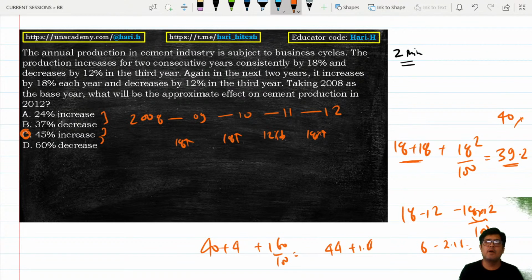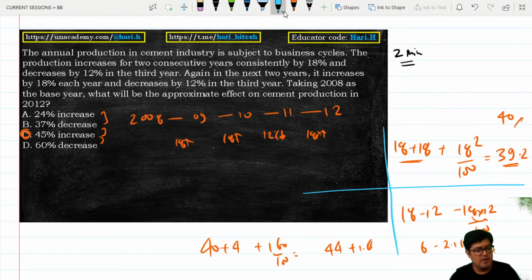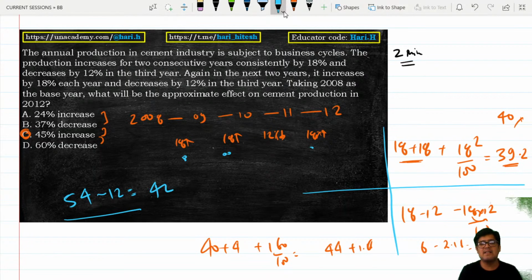Again, would you be able to do this if the answers were very close, like one of the percentage problems earlier? No. Do not assume 100. Assuming 100 will actually slow you down in this problem. Furthermore, because answer options are very far apart, I have leeway here. I am not applying successive. I am saying 18, 18, 18, 54 increase, 12 decrease. So that is 42%. Because the increase is more and the decrease is less, there will be some positive to add here. See, these are 18, 12%. Had it been 25, 30, 50, this will be very large. Here it will be 5, 6 numbers, not more. So any answer option in the range of this plus 5, 6, this one.